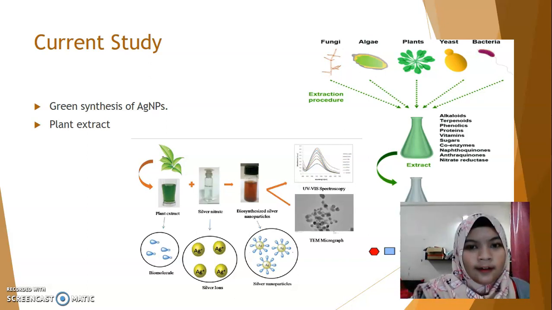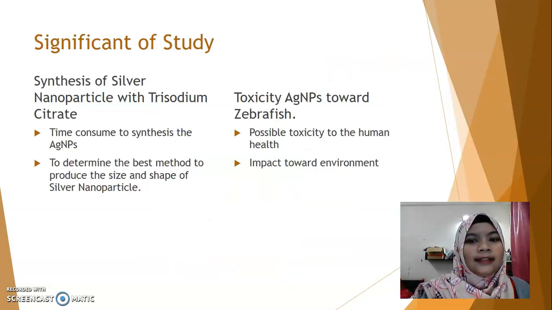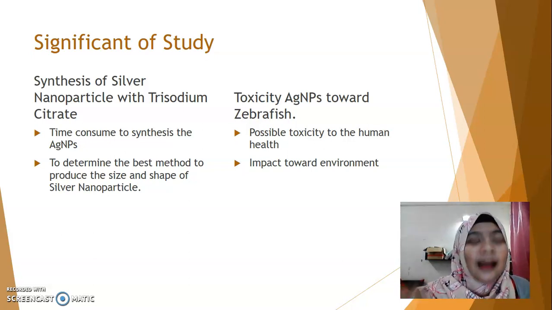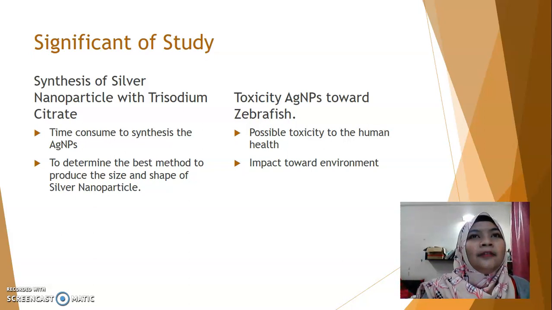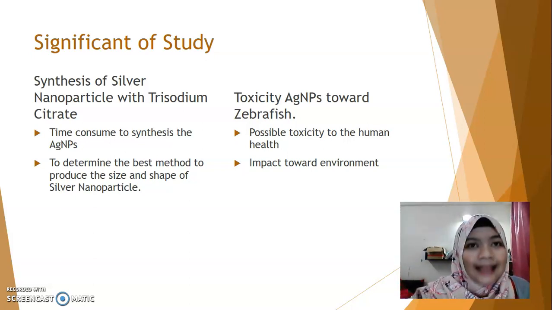This is the overall, and this is why we do this study: for the synthesis we want to know the time consumed when we compare between chemical synthesis and green synthesis, and we also want to find the best method that can produce the best quality of size and shape of the silver nanoparticle.